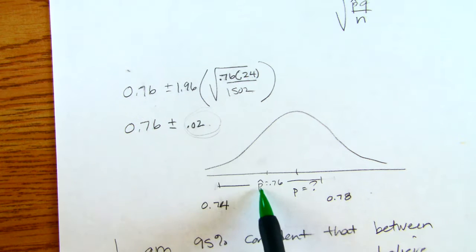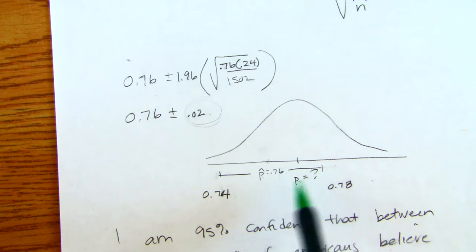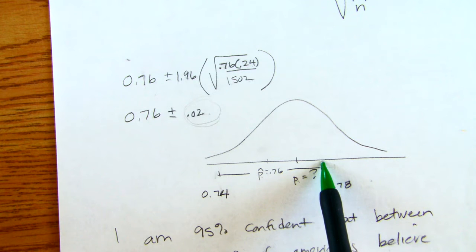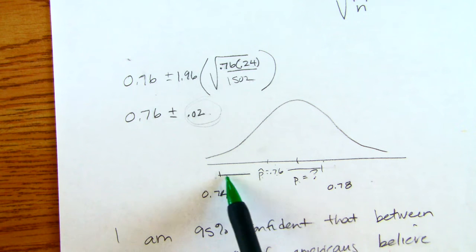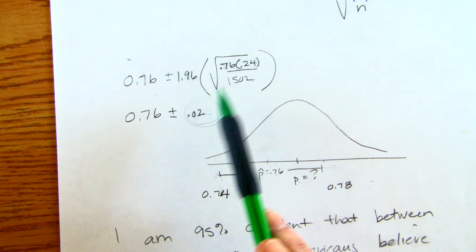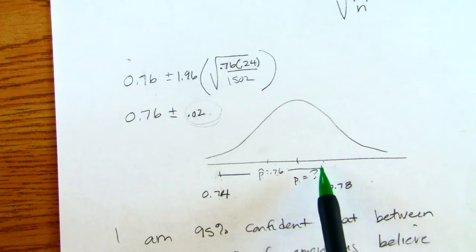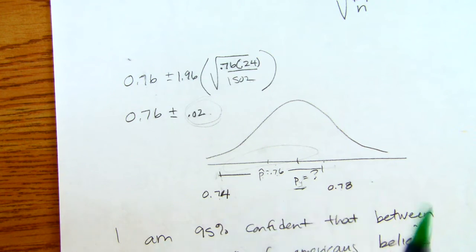So remember, I don't know what my true proportion is. 0.76 could be above or below it. I'm just going to say, suppose it was below it. Well, if I stretch it out 2 standard deviations, which I'm estimating with my standard error, so if I go down to 0.74 and I go up to 0.78, I'm 95% confident that I have captured this true proportion.